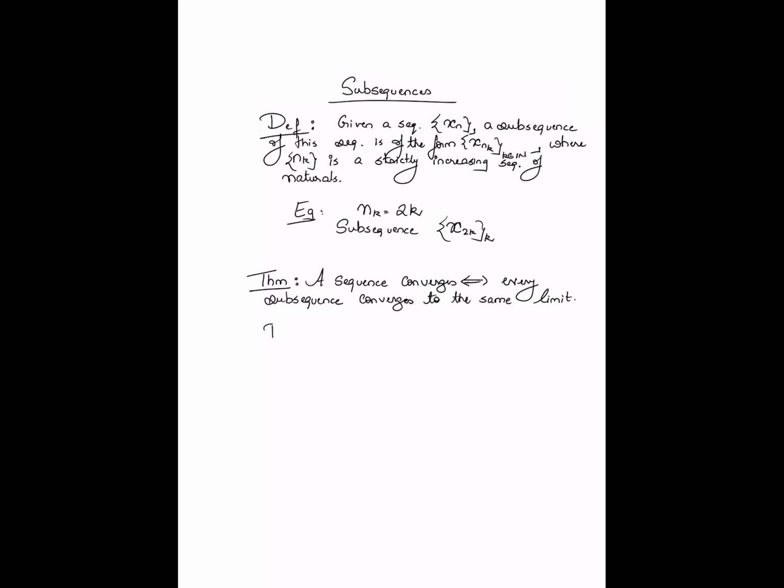Okay, now again this is an if and only if statement, but one side of this is pretty trivial, right? If every subsequence of the sequence converges to the same limit, then it follows that the sequence converges, because the entire sequence itself is a subsequence of itself, right? So every subsequence converging implies that the sequence has to converge. This side of the implication is actually fairly straightforward, because any sequence is after all its own subsequence. So this part is actually easy. So what we will do is prove the opposite side,